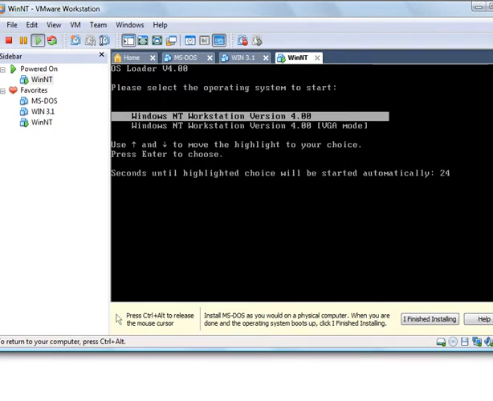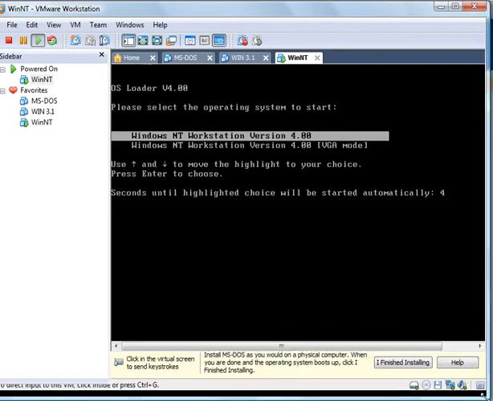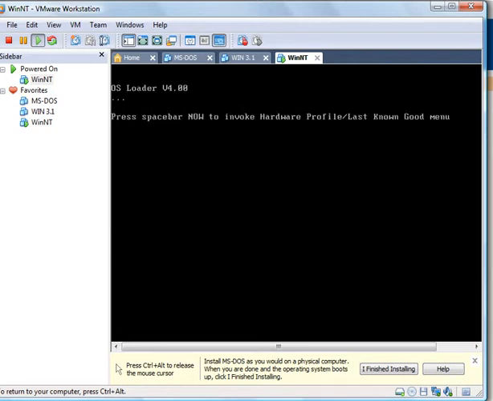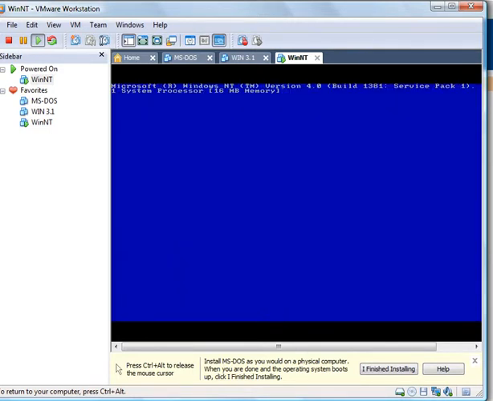There's the countdown I was talking about. If I can't get control of my mouse again for some reason. Right here, the countdown. So it's going to choose this one automatically out of the two choices if you let the countdown go all the way down. Or you can just hit enter with whichever one is highlighted. That's the one you've picked. Don't worry on the blue screen once again.